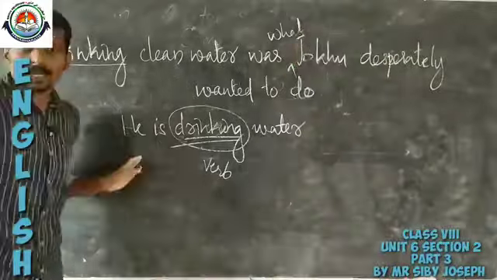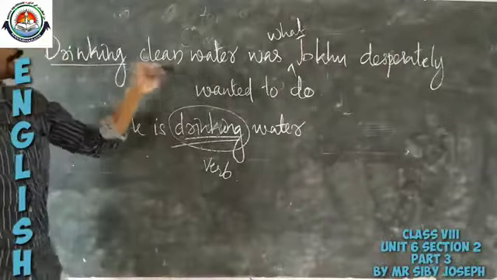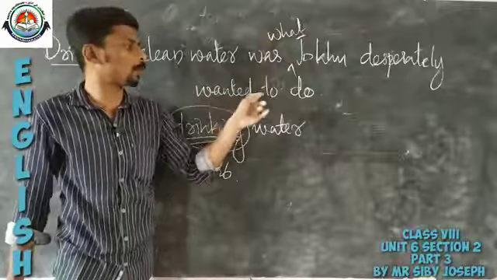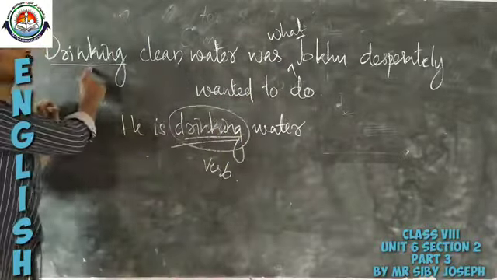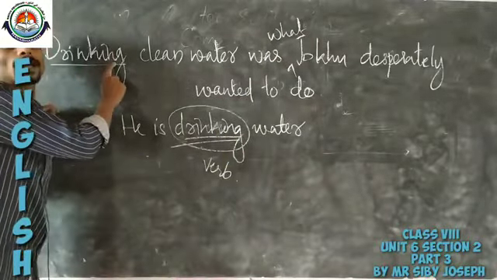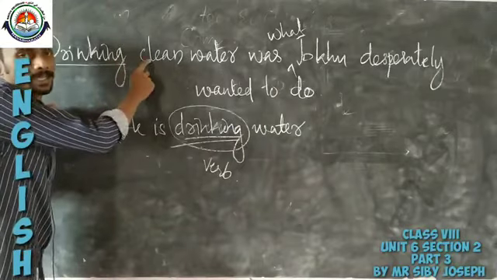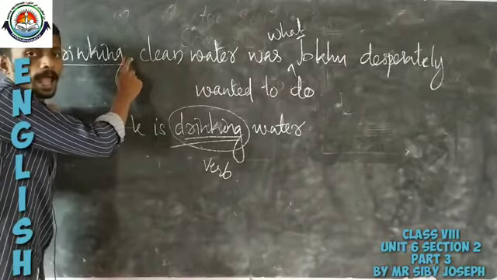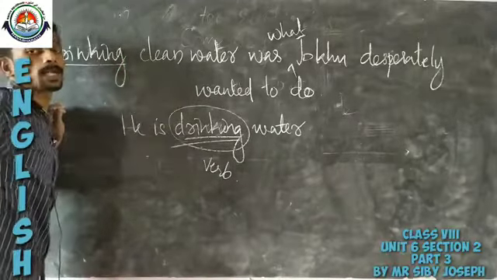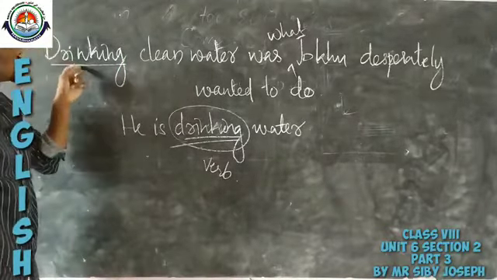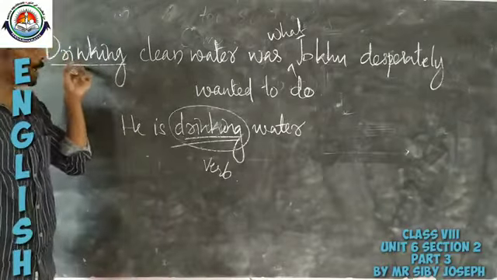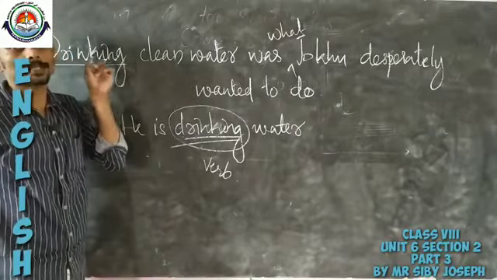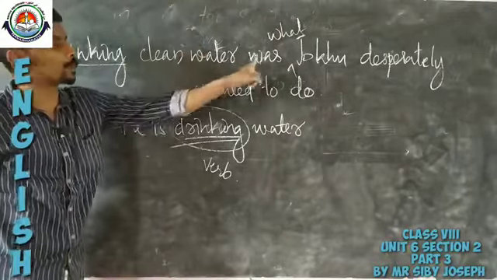Now listen, clearly speaking, drinking clean water was what Joku desperately wanted to do. Here this drinking is used as a subject in this sentence, thus it functions as the noun in this particular sentence. So this drinking is here used as the subject of the verb wanted.